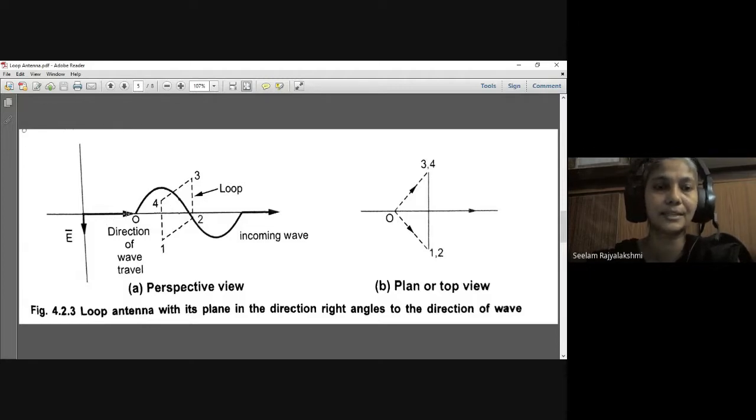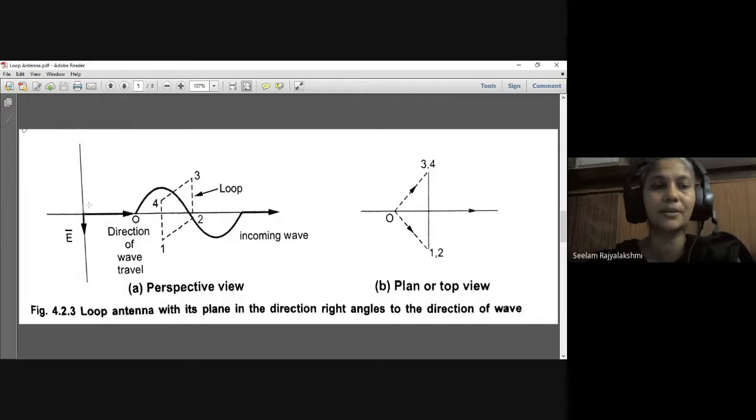have the same distance. So the vertical arms and the transmitter have the same distance. Because of that, the electromotive force (EMF) induced in the vertical arms will become zero. Here we have considered the incoming waves to be vertically polarized.